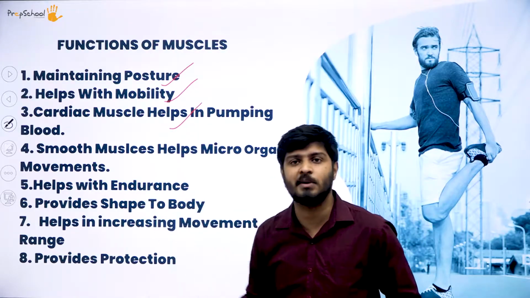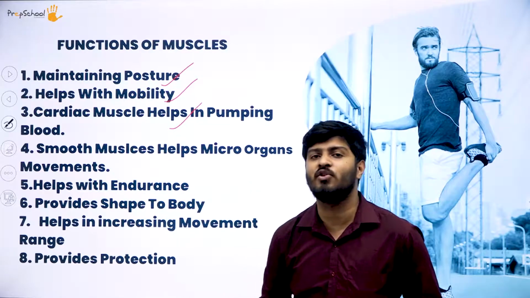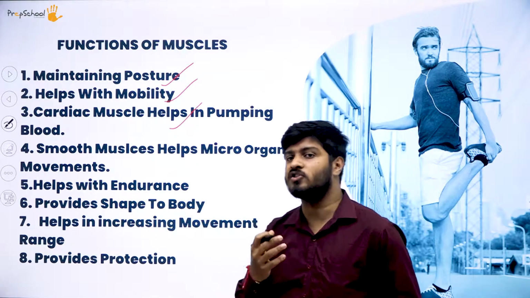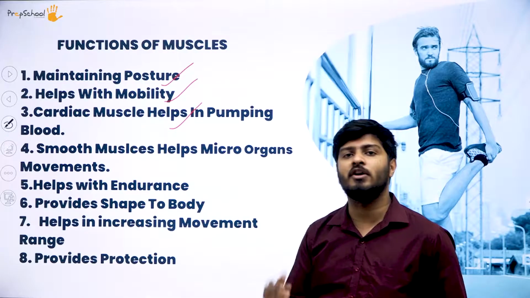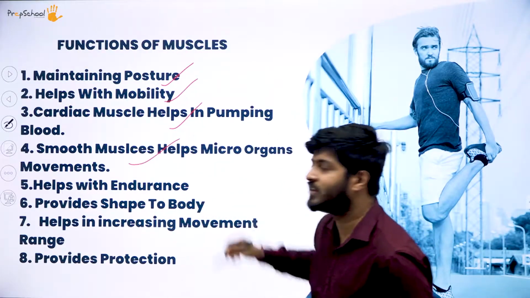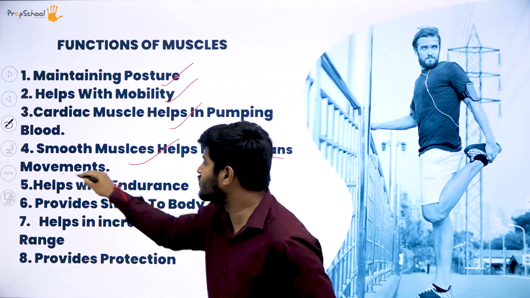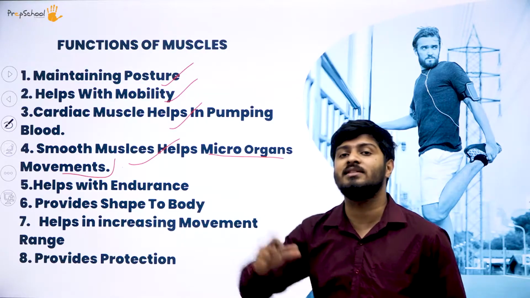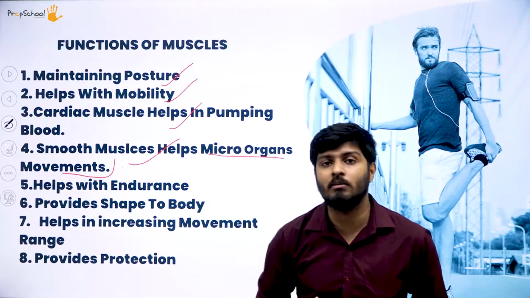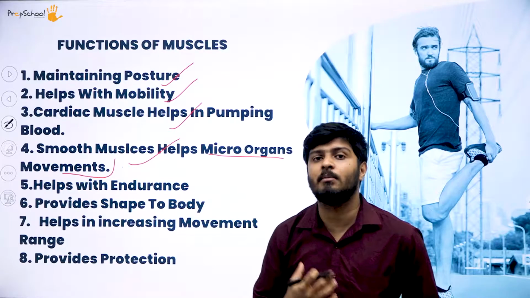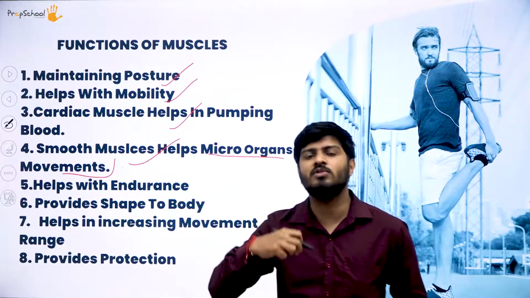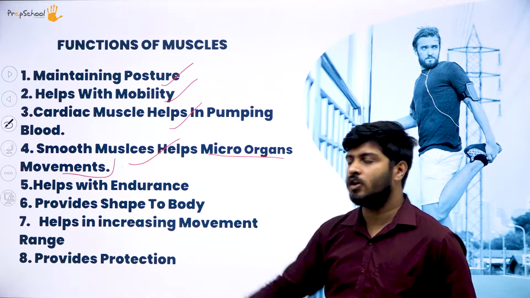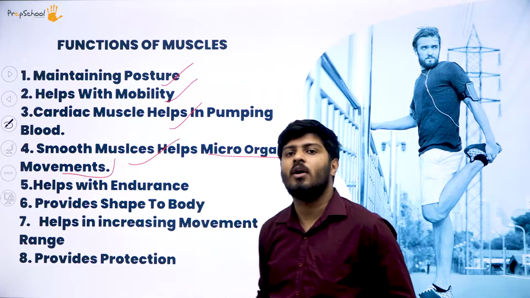Obviously we need not explain this much because in the whole body there is only one place where you find the cardiac muscle, that is your heart. So the function of the heart is to pump blood across the body. So that also serves as one of the functions of the muscles. Next you have smooth muscles which help in micro organ movement. So whatever small movements we have internally, we are talking about our internal organs, the things we cannot see inside. So the bowel movements, the movements in your neural system, the movements in your digestive system, all those soft movements and micro movements are handled by smooth muscles. So those are one of the other functions of muscles.